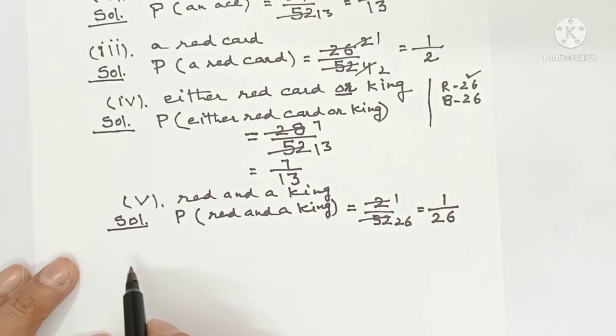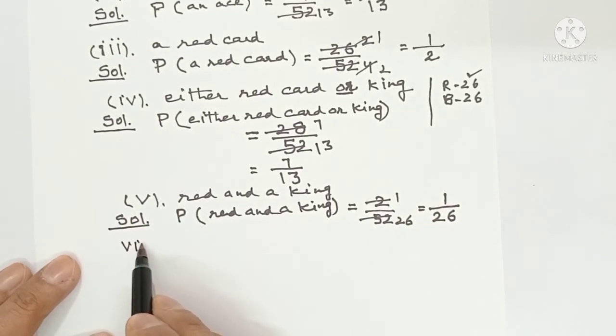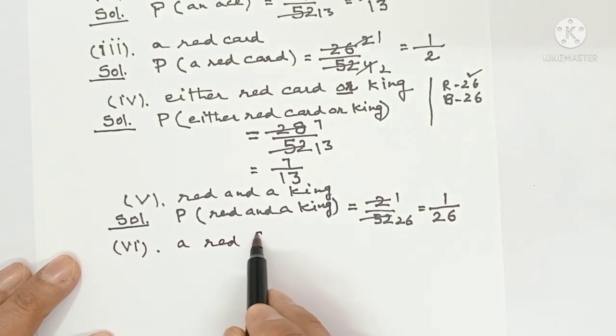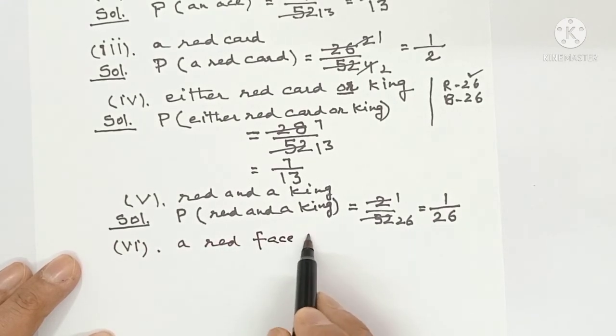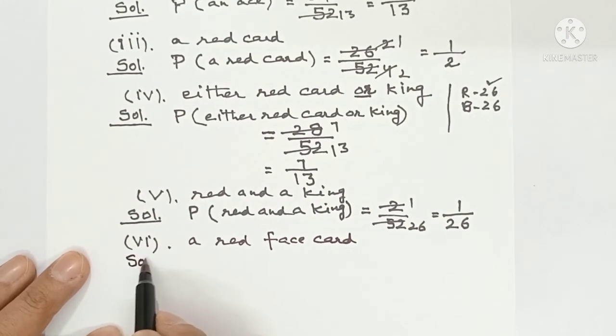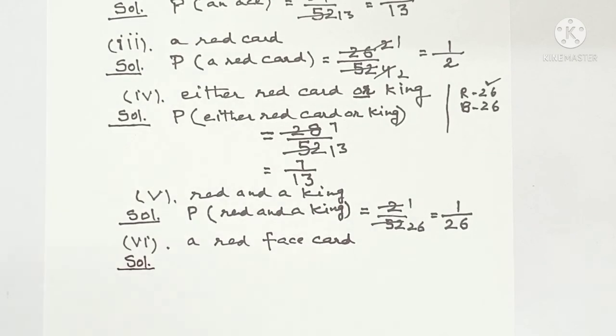Right? Now sixth part, a red face card. We have already done the question related to face cards, that the total face cards are 12. Now he is asking about a red face card.